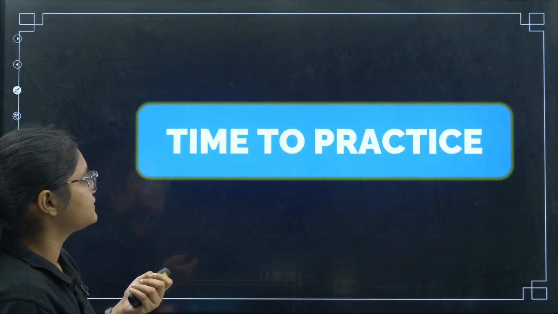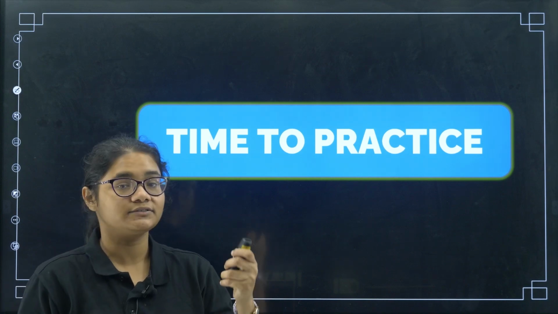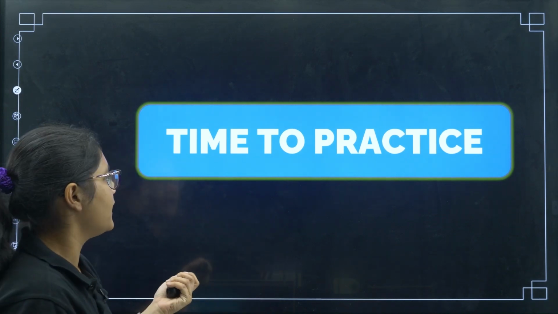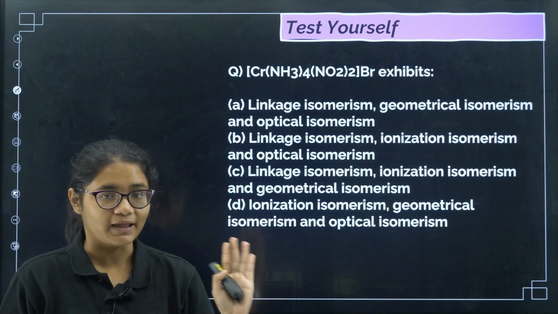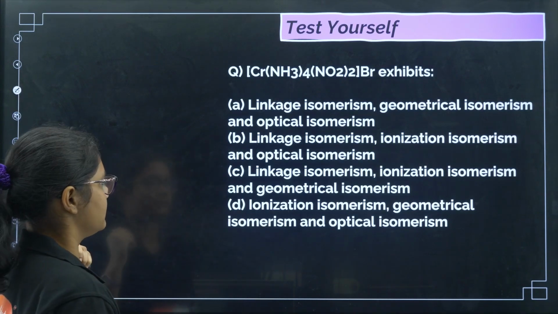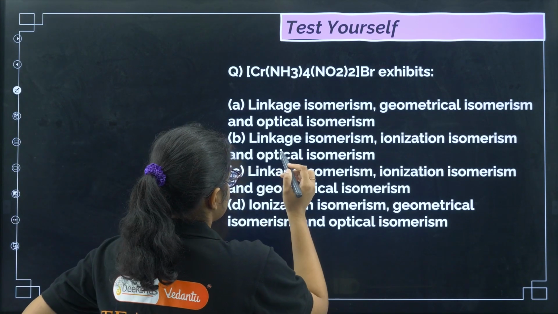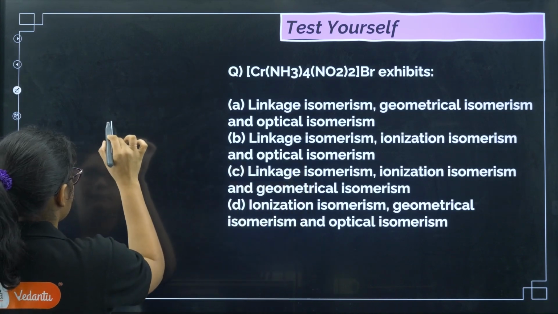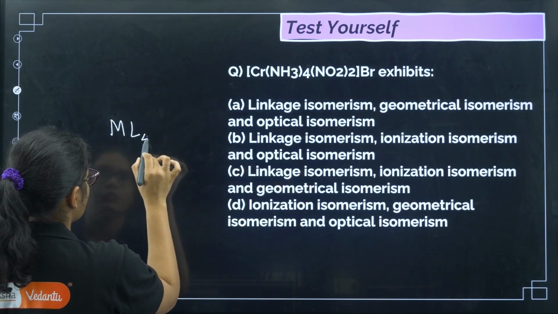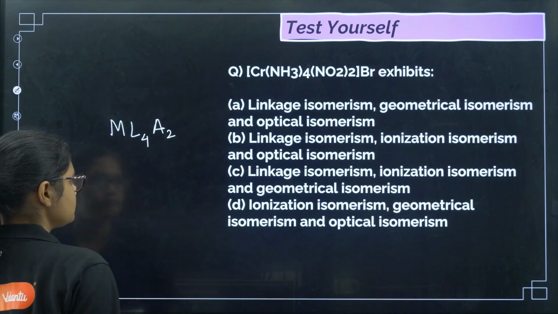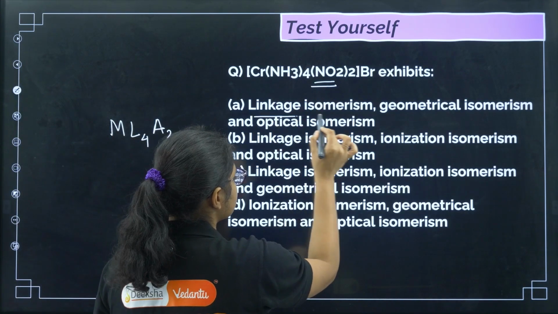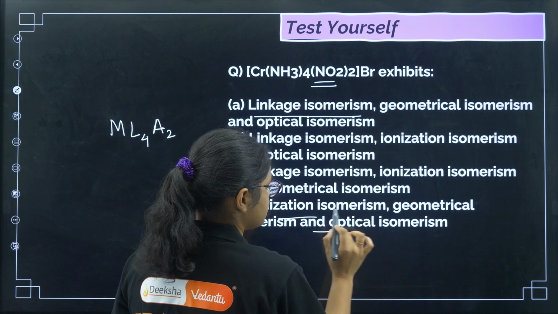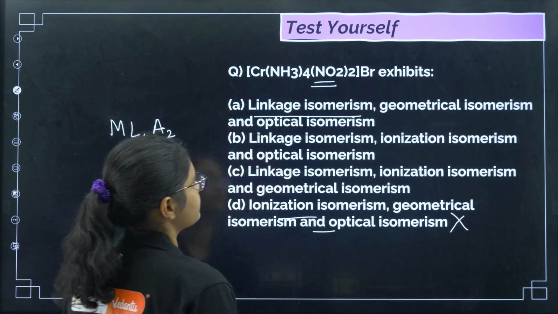Now we'll do some practice questions from the previous year papers, and before that I'll discuss the question which I gave you as homework in my previous class, that is isomerism. So if you see here, this is of type ML4A2, right? Now there is NO2, so definitely it will show linkage isomerism. Here there is no linkage isomerism, so we can eliminate this option.